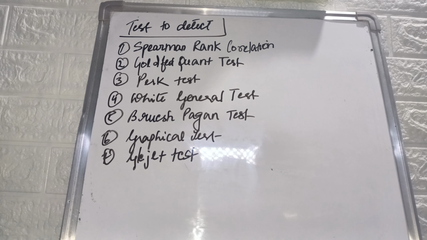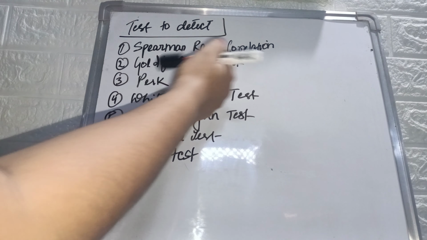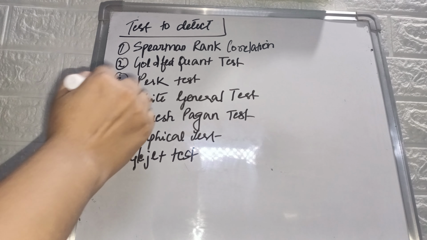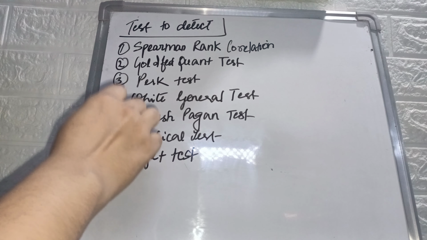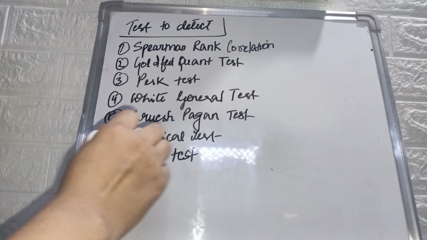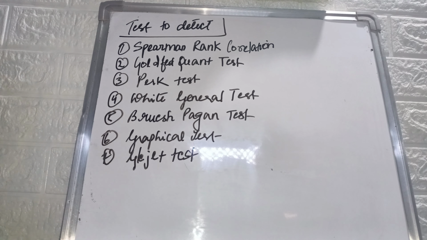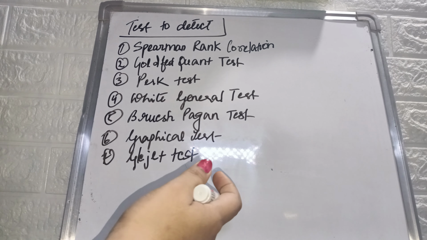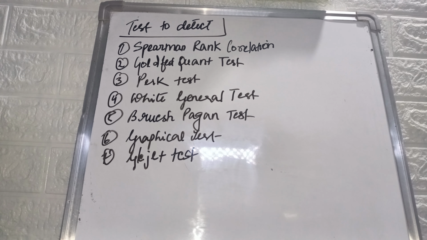Now there are different tests to detect heteroscedasticity. How can we say if heteroscedasticity is present or not? One is the Spearman rank correlation test, Goldfeld-Quandt test, Park test, White general test, Breusch-Pagan test, graphical test, and Glejser test. If you want a detailed explanation of these tests, please let me know in the comment section.